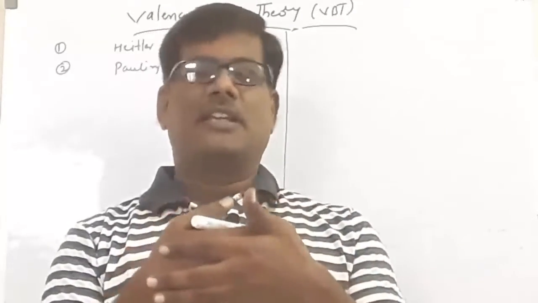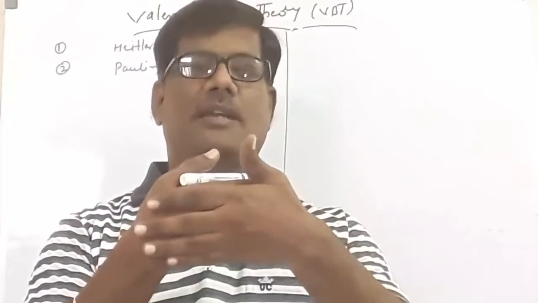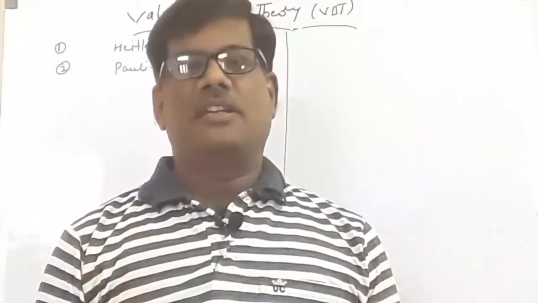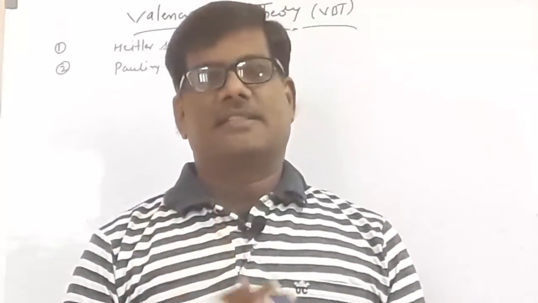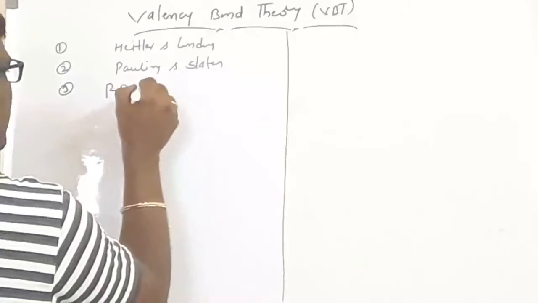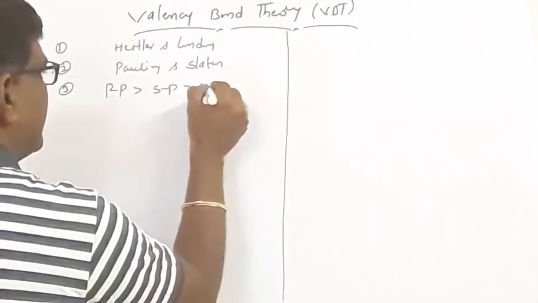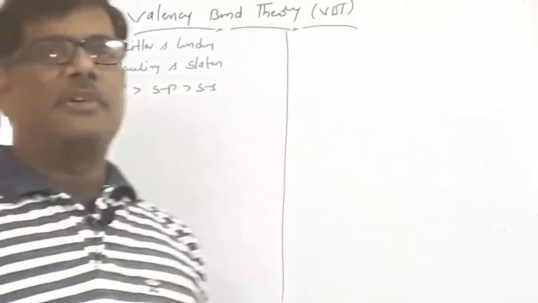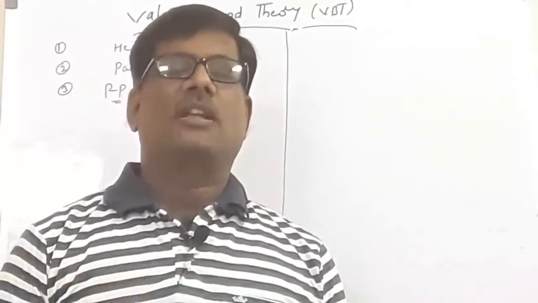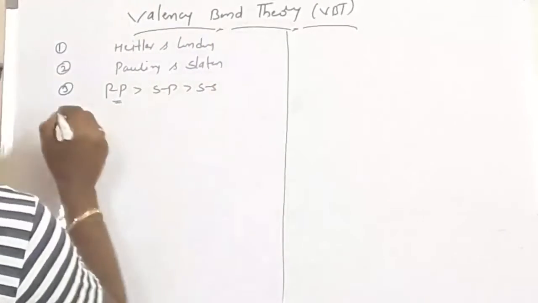As the extent of the overlapping increases, bond strength increases. This overlapping is easily breakable. This is the highly overlapping one, that's why it is the strongest bond. Ultimately, as the extent of overlapping increases, bond strength also increases. In the order of orbital overlapping, the p-p orbital overlap will have greater overlapping than s-p and s-s. Whenever p-p overlapping takes place, that covalent bond is a strong bond, because the extent of overlapping increases, so bond strength also increases.